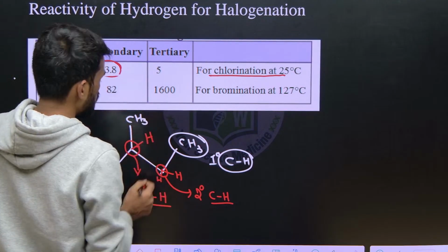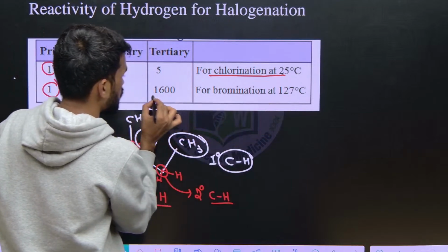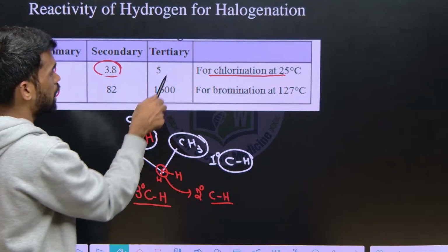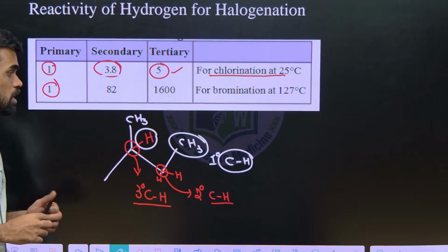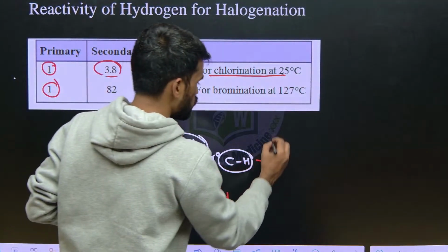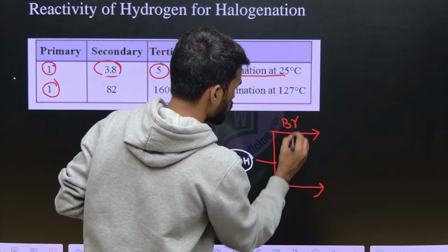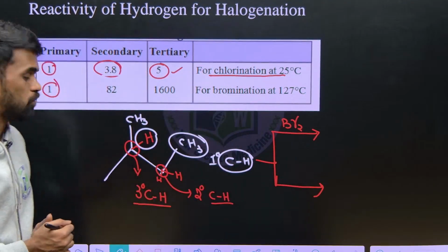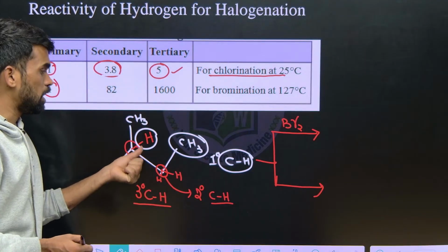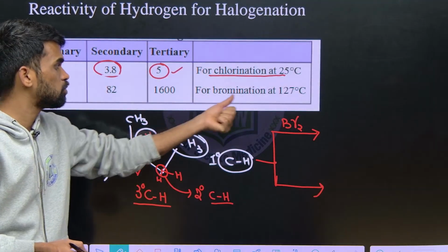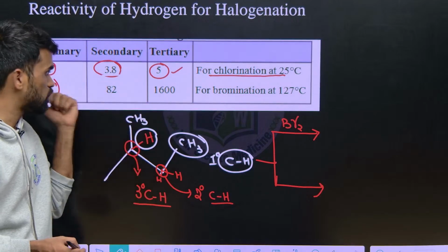And what about this tertiary hydrogen? Here it is. For bromination it reacts more selectively, and for tertiary chlorination it is very low, 5 times. It means if you want to find the major and minor product, for example I am doing bromination, so what will be the major product formed, they will ask. How can you identify? Out of these three, tertiary hydrogen reacts selectively for bromination, 1600 times when we compare with the primary.